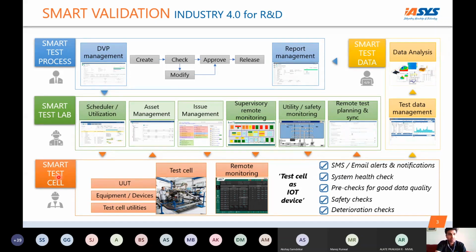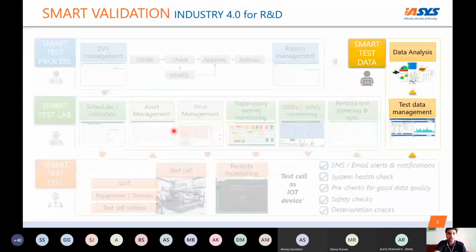Then we had another area about how the DV management and the report management can be handled automatically in a system. A lot of people say we have something in the PLM, so this can hook onto your PLM systems. Today's focus area is the smart test, the one highlighted. We're talking about smart test data, especially for cases like your test cells, your vehicle on the test tracks, and cases where you have data loggers running on the vehicle.